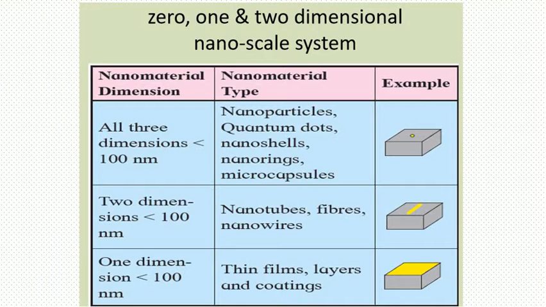And the third category is two-dimensional, where only one dimension is less than 100 nanometers, and such nanostructures are called thin films, layers, and coatings.